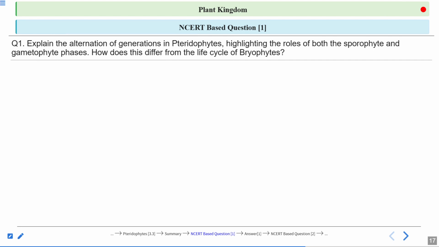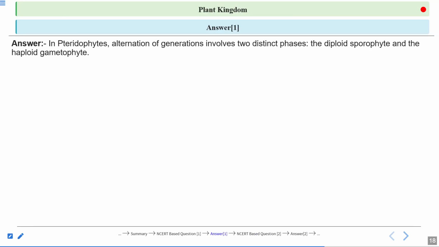So we will have now some NCERT based questions. Explain the alternation of generation in pteridophytes, highlighting the role of both the sporophyte and gametophyte phases. How does this differ from the life cycle of bryophytes? So in pteridophytes, alternation of generation involves two distinct phases: one is the diploid sporophyte and another one is the haploid gametophyte. The sporophyte, which is the dominant phase, produces spores through the process of meiosis.